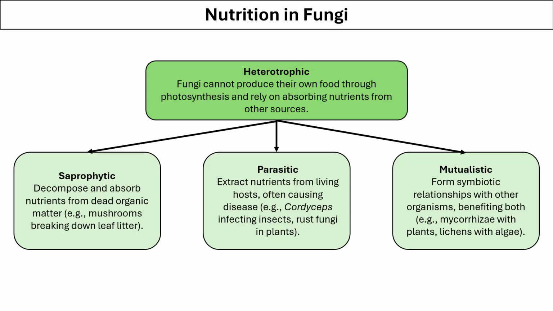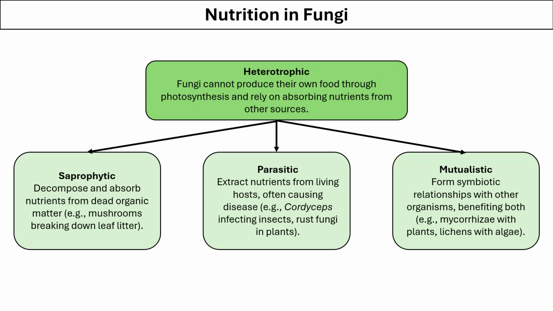The other mode of nutrition is parasitic, in which the fungus extracts nutrients from a living host and ends up causing some disease in the host. For example, Cordyceps infecting insects or rust infecting plants. The third method of obtaining nutrients is mutualistic.